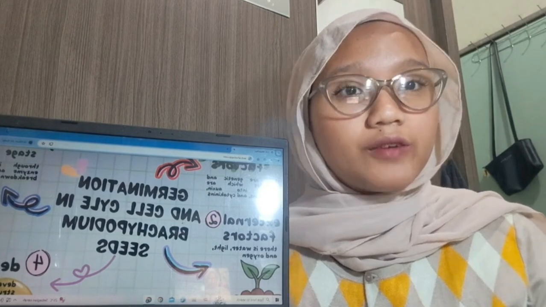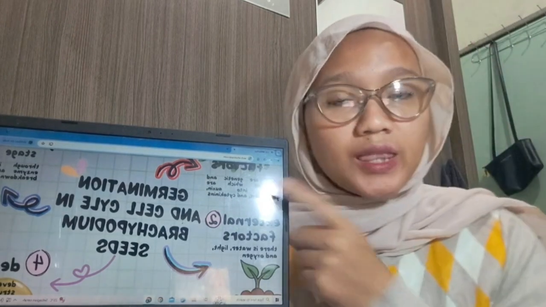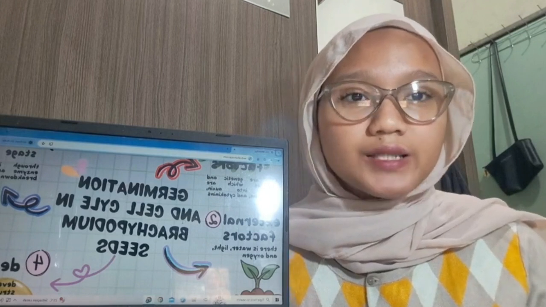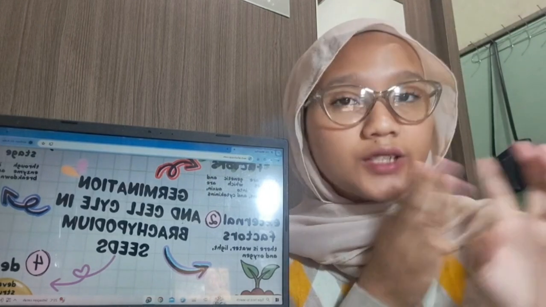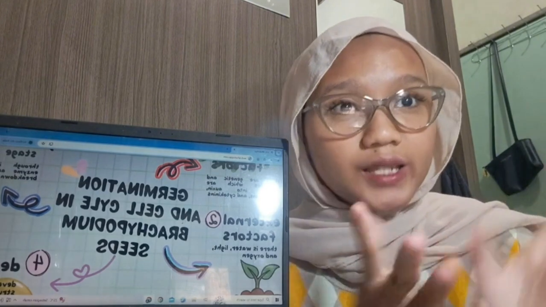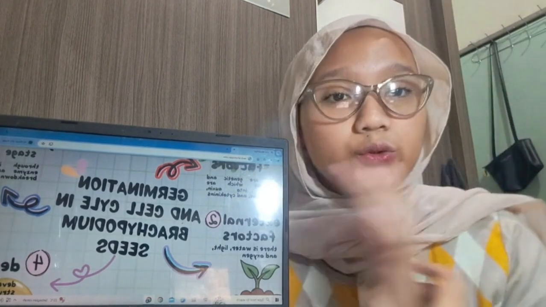Let's begin with the first part, internal factors that influence germination. These include genetic elements and plant hormones, such as auxin, gibberellins, and cytokinins. They work inside the seed to control when and how it starts to grow.